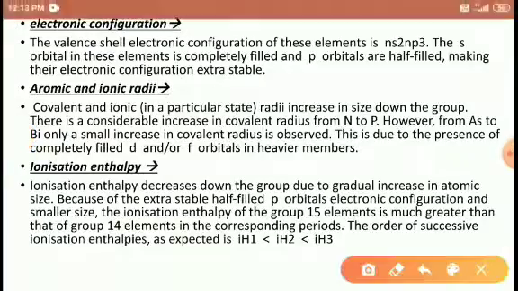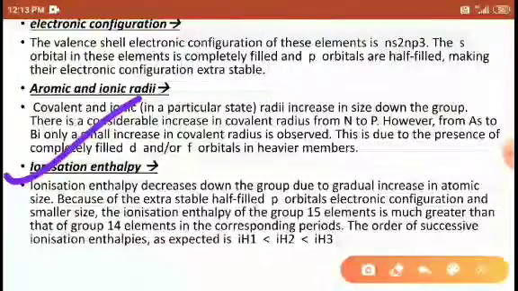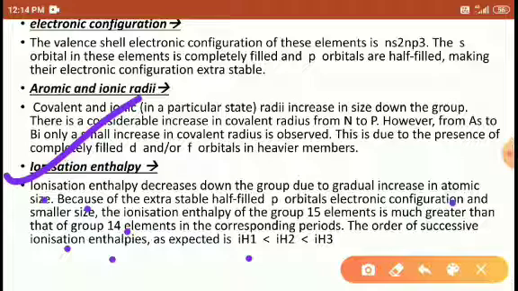Okay. Next, ionization enthalpy. The ionization enthalpy decreases down the group due to the gradual increase in atomic size. Because of the extra stability of the half-filled p orbital in the electronic configuration and the small size, the ionization enthalpy of the group 15 elements is much greater than that of the group 14 elements in the corresponding period. So our expected order of successive ionization enthalpy is H1 greater than H2, H2 greater than H3.